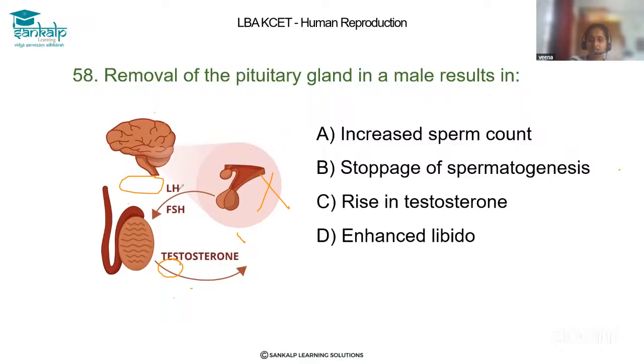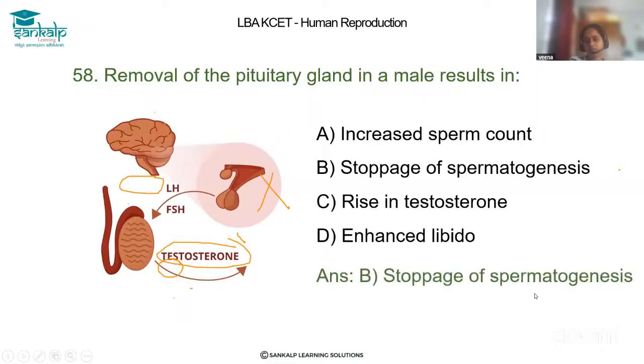Here the luteinizing hormone acts on the Leydig cells, which are responsible for the synthesis of testosterone, and the follicle stimulating hormone acts on the Sertoli cells, which give nourishment to the developing sperm, right? So if the pituitary gland is removed, there is no release of LH and FSH, and then there is no spermatogenesis process either. So the correct answer is option B, stoppage of spermatogenesis.